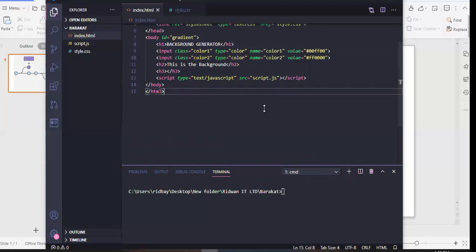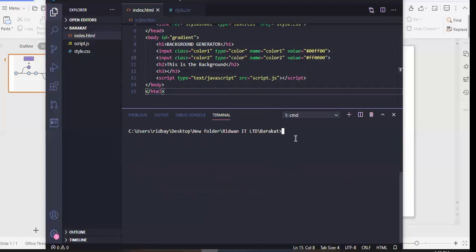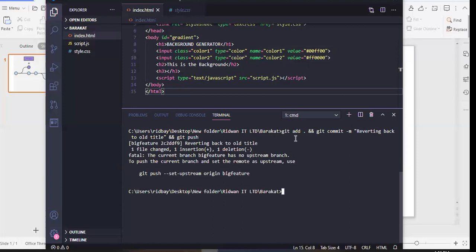She has to follow the normal workflow that she has been doing. So she has to do git add all, and then git commit, just to make this faster. Git commit and say she needs to type the title of the commit: background, reverting back to old title. Then she can do git push. So she pressed enter and she got this message: the current branch big feature has no upstream branch. So what she's going to do is she'll copy this again and send this.